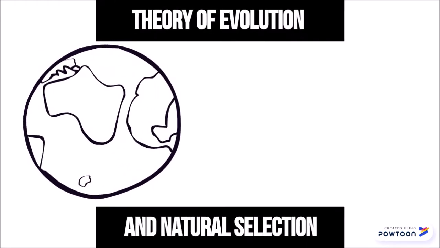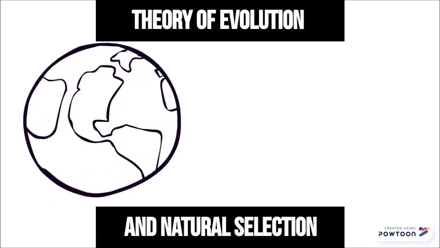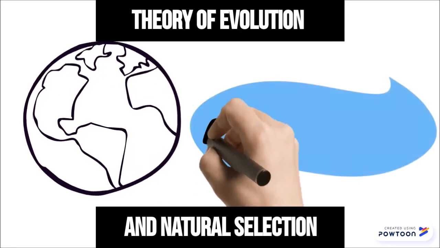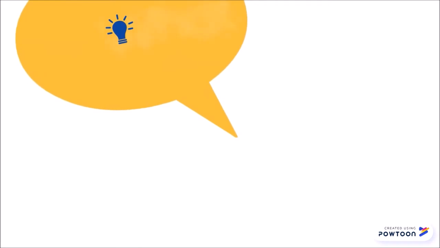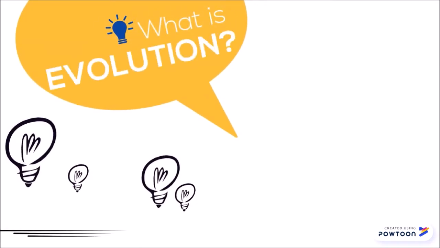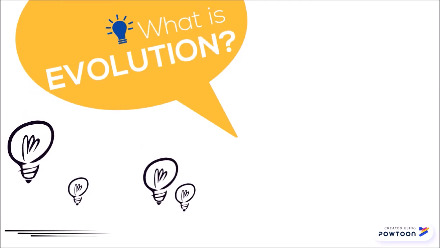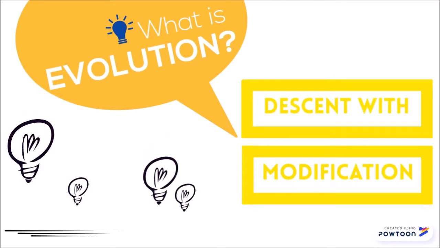We will now give you basic information about the theory of evolution and natural selection and how it became revolutionary. At this point, you might ask, what is evolution? Well, Darwin referred to this process in which groups of organisms change in their heritable traits over generations as descent with modification. Today, we call it evolution.